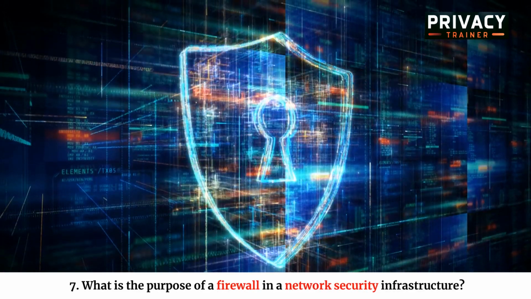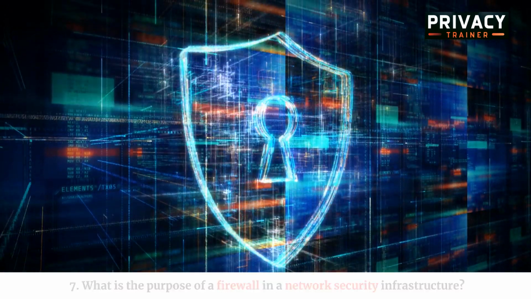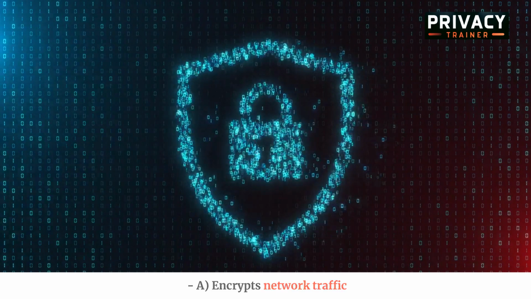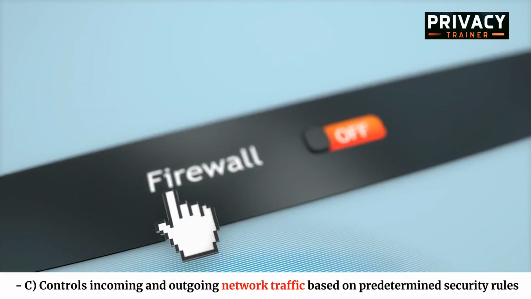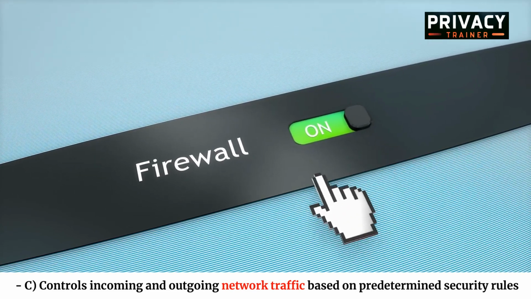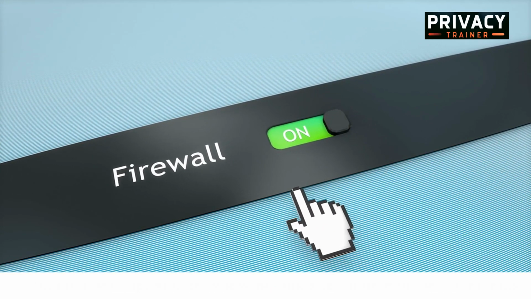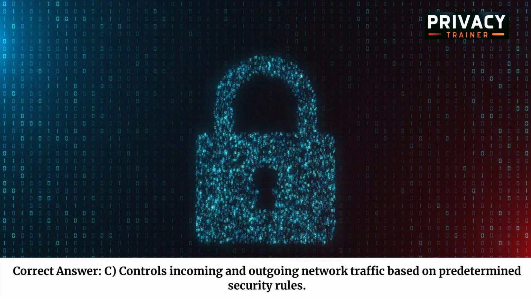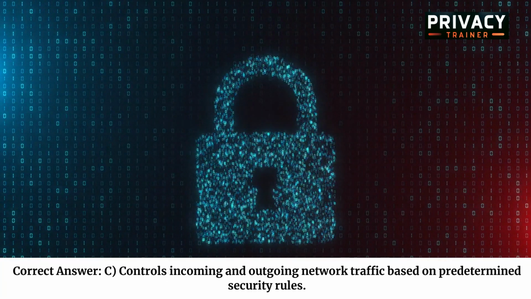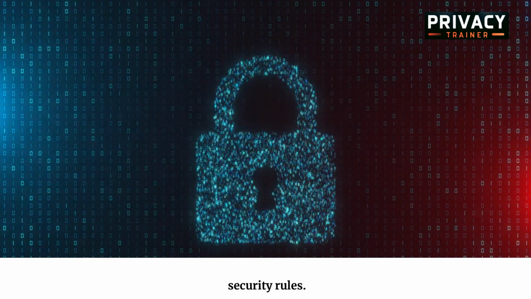7. What is the purpose of a firewall in a network security infrastructure? A. Encrypts network traffic. B. Monitors user activity. C. Controls incoming and outgoing network traffic based on predetermined security rules. D. Detects and removes malware. Correct answer: C. Controls incoming and outgoing network traffic based on predetermined security rules.